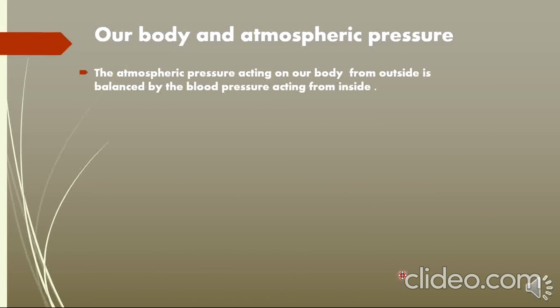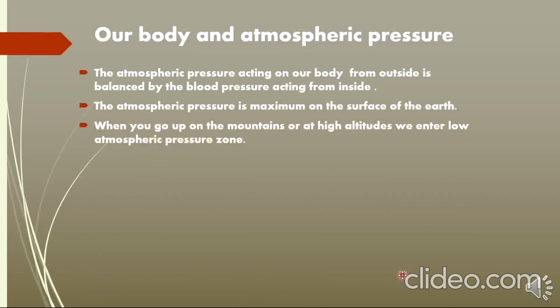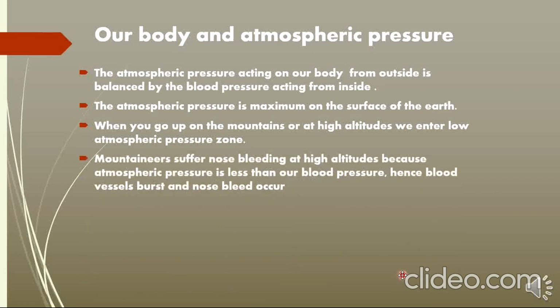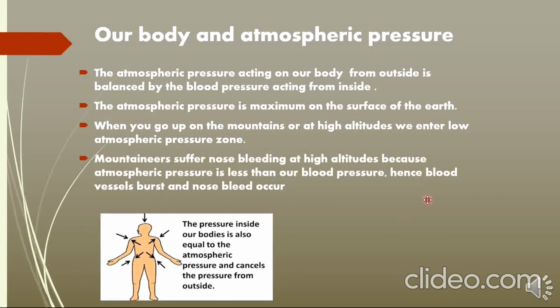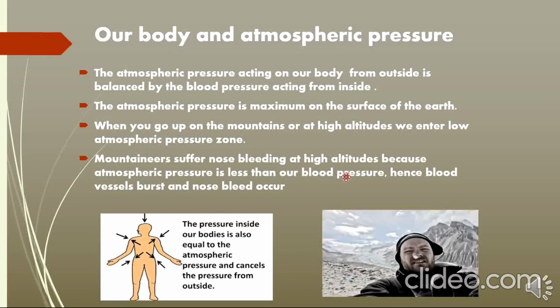Our body and atmospheric pressure. The atmospheric pressure acting on our body from outside is balanced by the blood pressure acting from inside. It is maximum on the surface of the earth. When you go up on the mountains or to high altitudes, we enter a low atmospheric pressure zone. Mountaineers suffer from nose bleeding at high altitudes because atmospheric pressure is less than our blood pressure and hence blood vessels burst and the nose bleeds.